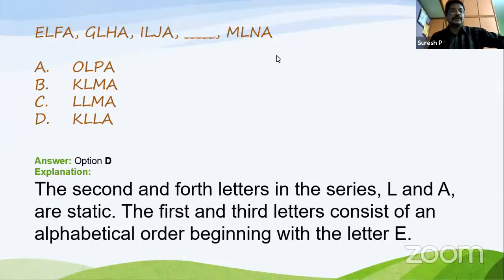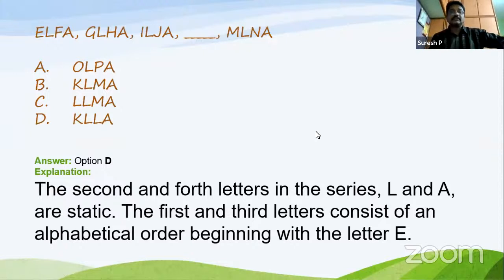Clear? Okay. So KL, and the second letter is L. The last one is A, because the second and fourth letters are fixed. So EF, GH, IJ. The next one should be KL. Observe it. It's very clear. So now what will the answer be? KL, LA is the correct answer. Clear? Okay.